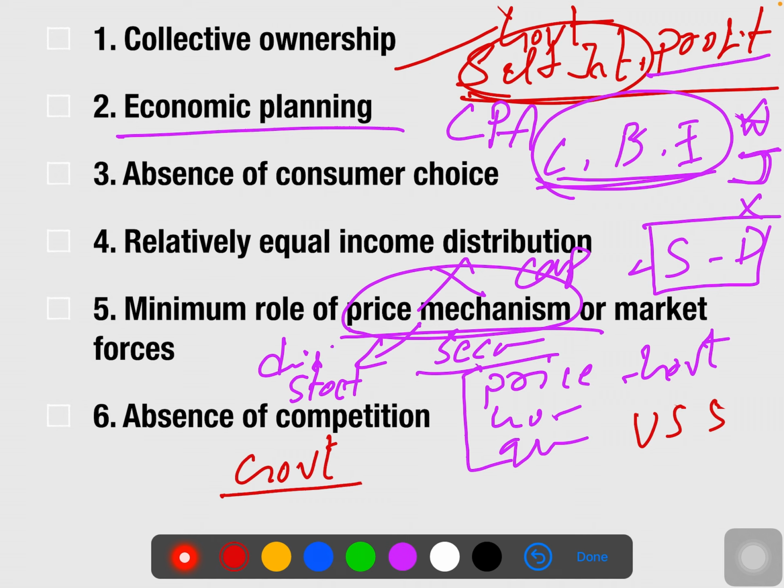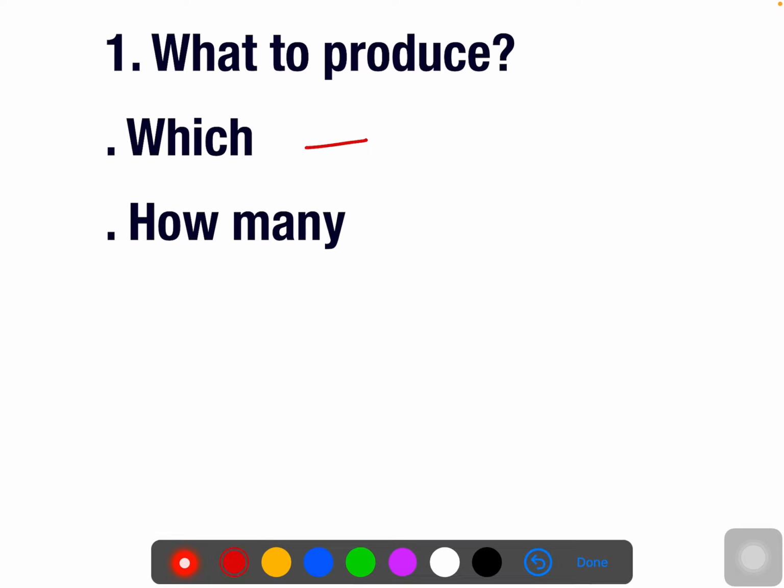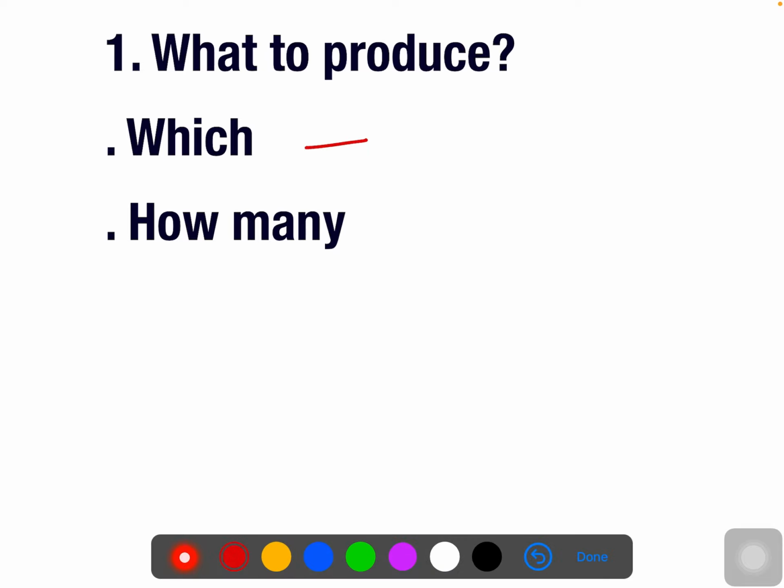And now the question comes: what to produce? In this kind of economy, they are going to produce only those goods which are very necessary for the society. Without them, surviving would be completely impossible. Only those goods will be produced by the government. And how many? It depends on the needs. The government is going to analyze how many people need this good, because it's a basic necessity. It's not a luxury to demand more.